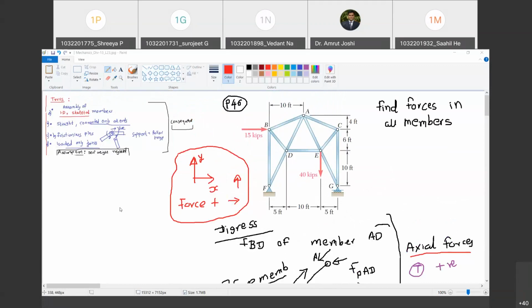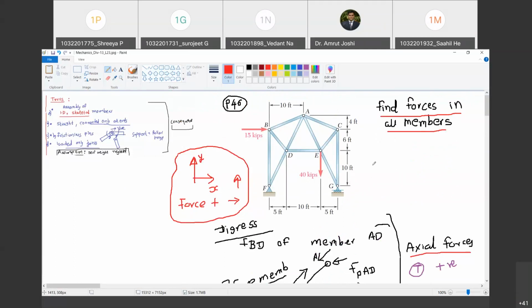Happy? Yes, sir. Now look at the problem statement, what has been asked: find forces in all the members, which forces, axial forces. Are you with me? Yes, sir. So what do we need to find out? I need to find out the magnitude of axial force in all the members, as well as its nature, whether it is compressive or tensile. Happy? Yes, sir.